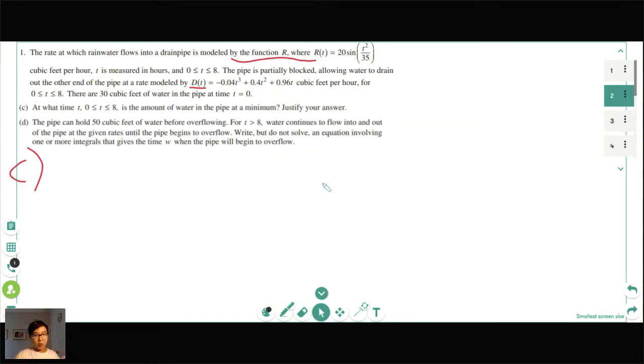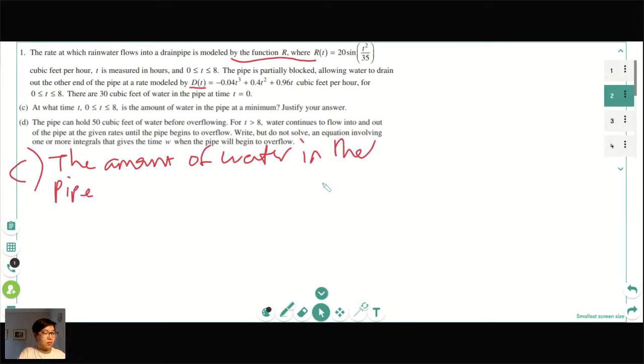So this is how I would do the question. So first I would write out something along the lines of the amount. Sorry, I'm not necessarily paying attention here. Yeah. So I would say something like the amount, I'm just going to shorten it. The amount of water in the pipe at time t